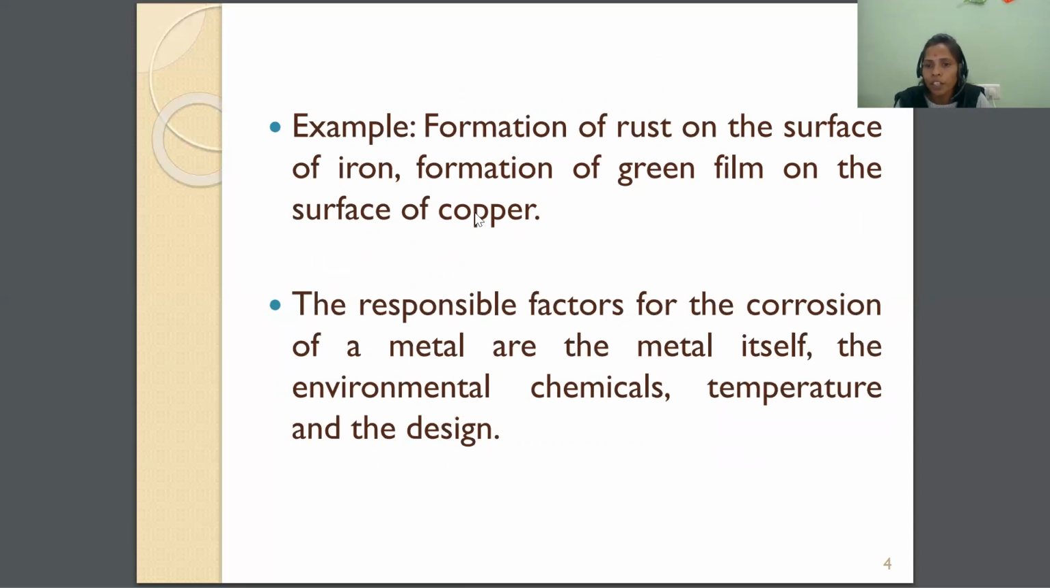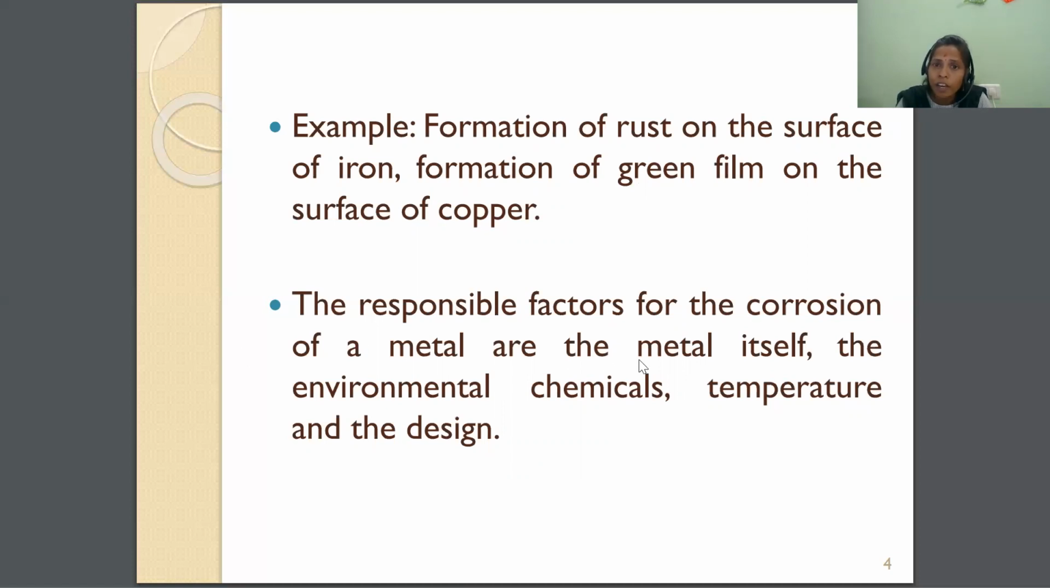So you can observe the copper sheets. A green layer is forming on the copper sheet. That is also a good example of corrosion. And not only these two, even silver forms a black layer. That black layer is also an example of corrosion. That black layer on the silver is called the tarnishing of silver. So these are the various examples of corrosion.